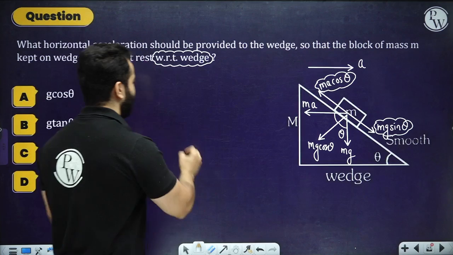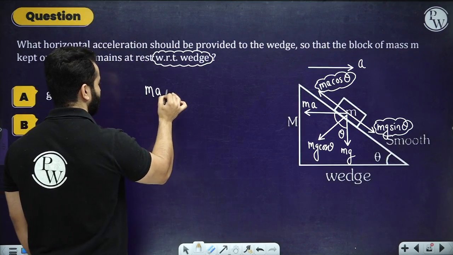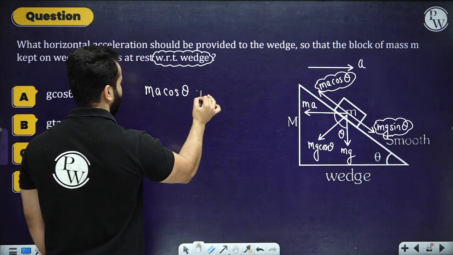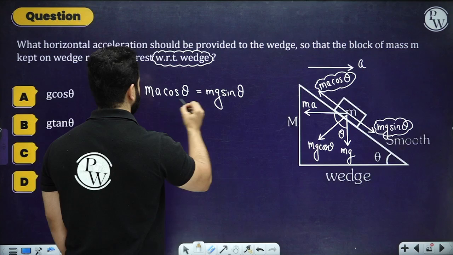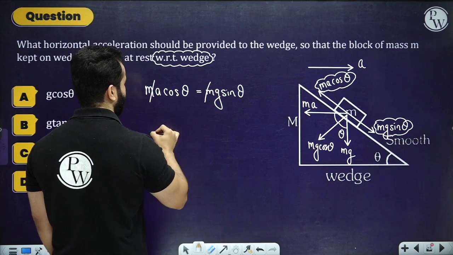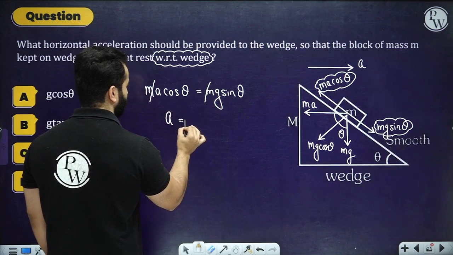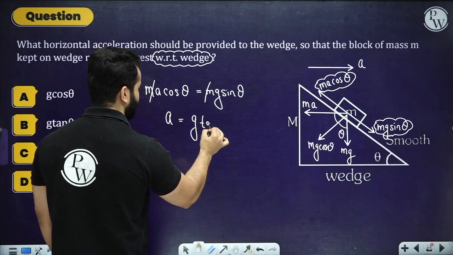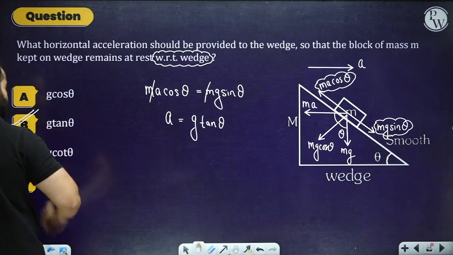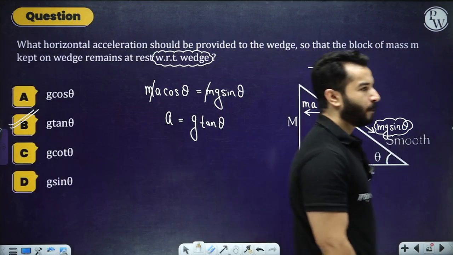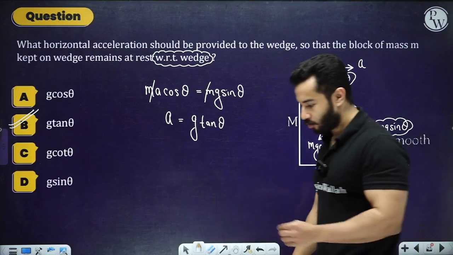Right? So MA cos theta must be equal to mg sin theta. So we can cancel out the m. So A will be equal to g tan theta. So g tan theta is the correct answer, right? So hopefully you have got how we are going to solve problems.